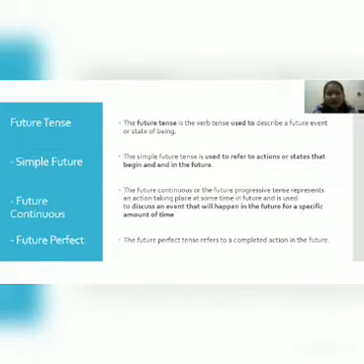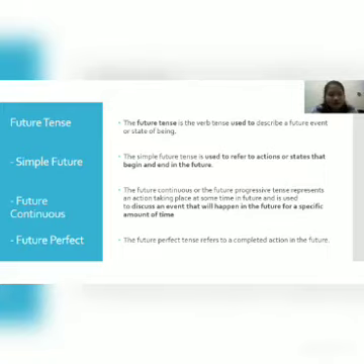Future tense. The future tense is the verb tense used to describe a future event or state of being. Simple future. The simple future tense is used to refer to an action or state that began and ends in the future.